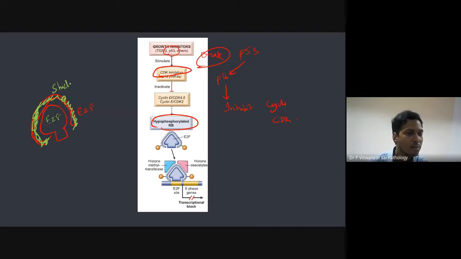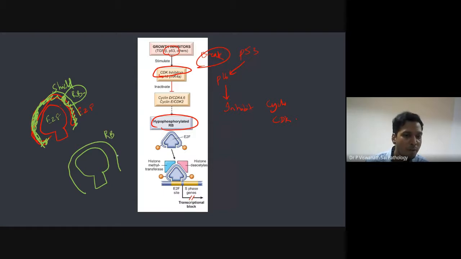When CDK kinases are not activated, the RB gene lying on this is hypophosphorylated, because you have blocked the things which cause phosphorylation. When it is hypophosphorylated, it will lie on top of this E2F. So once again, this is the E2F, this is the RB.